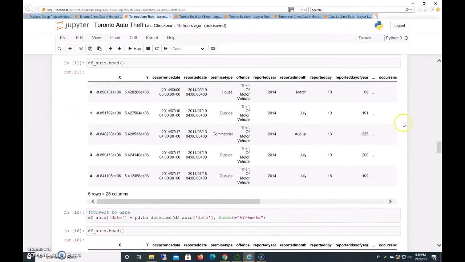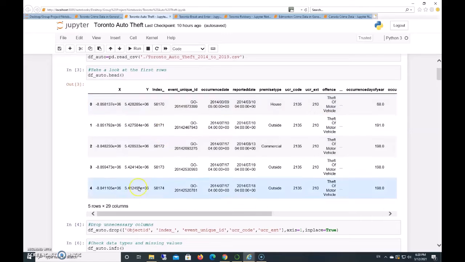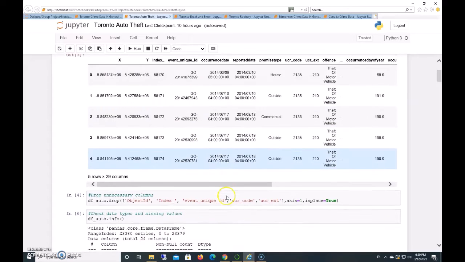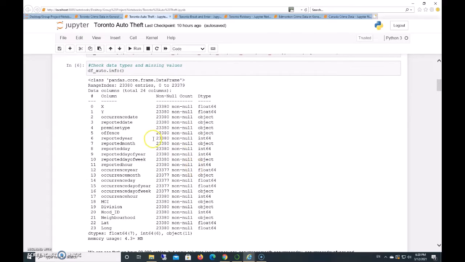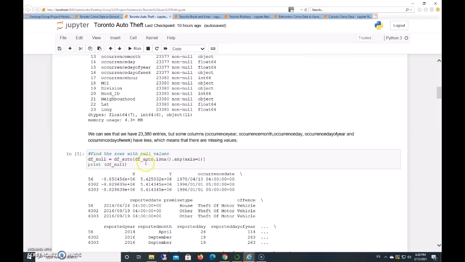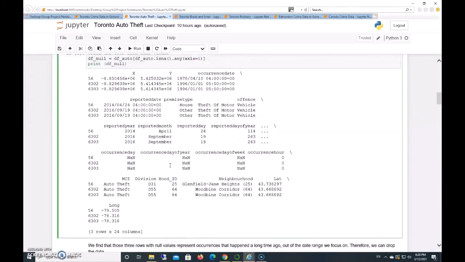Then I dive deeper into Toronto auto theft data. Here's my package and CSV file. I also look at the first rows. I drop unnecessary columns. I check data types and missing values. As well, I drop the rows with null values.